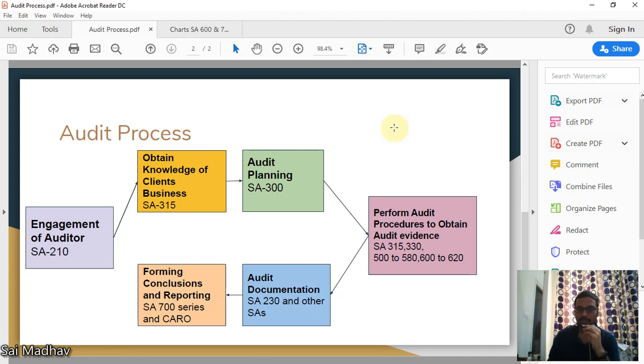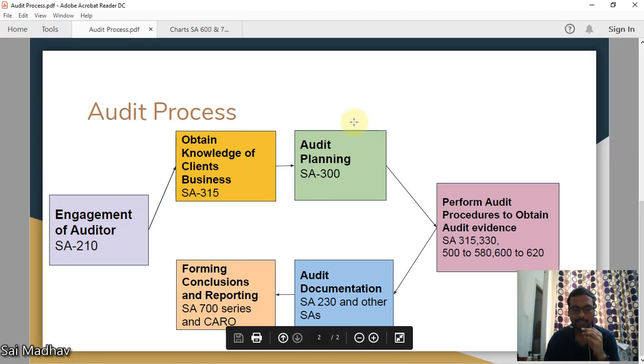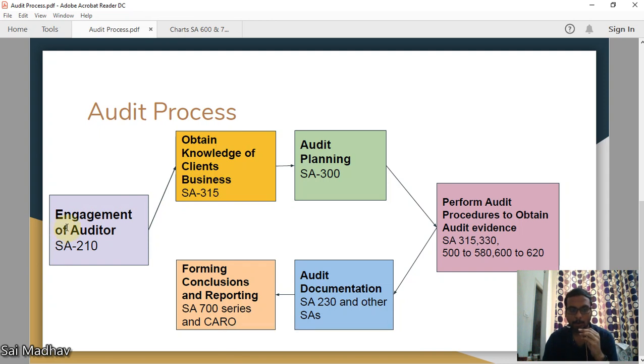Today we will deal with SA 600 and 700 series. Now this is the overall audit process as we have discussed earlier. First, the auditor will be engaged as per SA 210. He will obtain the knowledge of the client's business as per SA 315. He will plan the audit in accordance with SA 300 and he will perform audit procedures in SA 315, 330, and he will obtain audit evidence as per SA 500 series and 600 series.